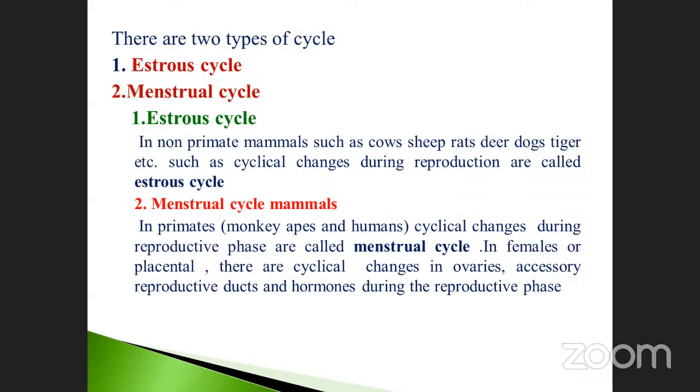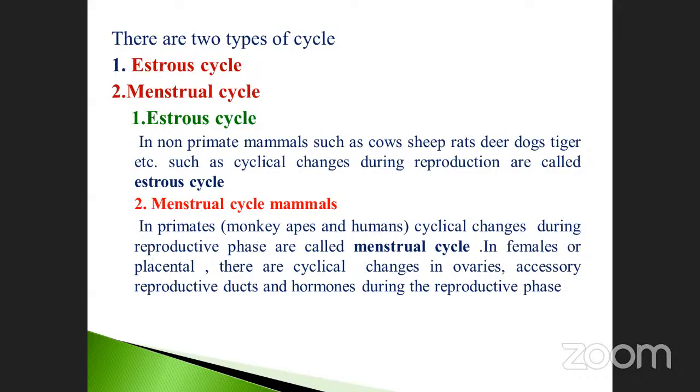The estrous cycle is mostly present in non-primate mammals such as cow, sheep, rat, deer, dog, tiger, etc. These are all non-primate mammals. Cyclical changes during reproduction are called the estrous cycle. This is very, very important. They ask the question: estrous cycles are mostly found in which type of animals, which one of the following animals.